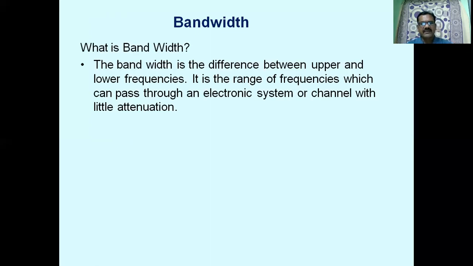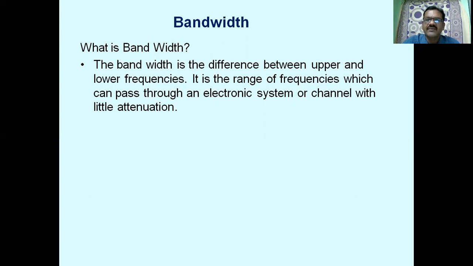So with this background, now we'll define bandwidth. So what is the bandwidth? The bandwidth is the difference between upper and lower frequencies. A message signal is not a single frequency, and we have a range of frequencies present when we are speaking through a microphone. We have a band of frequencies varying from 300 Hz to 3.4 kHz. That means it is a range of frequencies. When there is a range of frequencies, we have the bandwidth of that particular signal. Therefore, bandwidth is the difference between upper and lower frequencies.